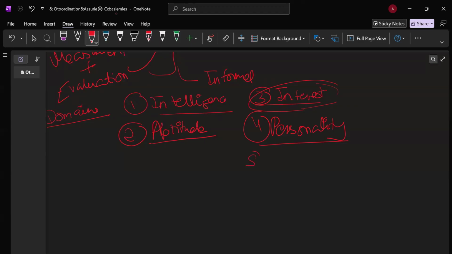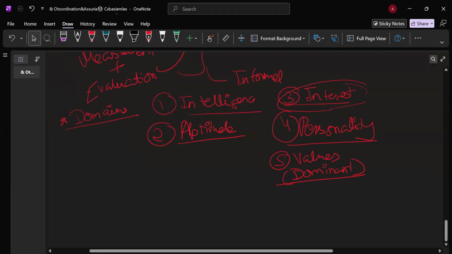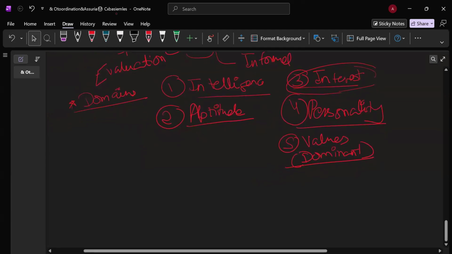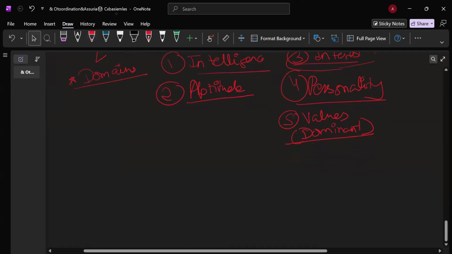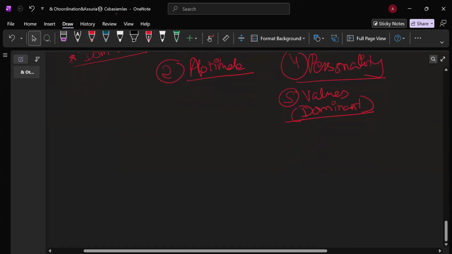Okay. And then you have the fifth one, that is values. So we are talking about the dominant ones. Everyone has a certain set of values, and we're talking about the dominant values. The dominant values are basically the enduring beliefs about the ideal mode of behavior. See, for me, my value system believes in something else, and for you, it may be something else. So my dominant value traits have a certain ideal mode of behavior that for you may not be the ideal mode of behavior.